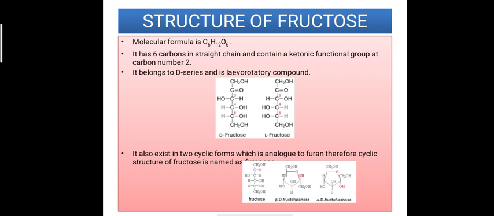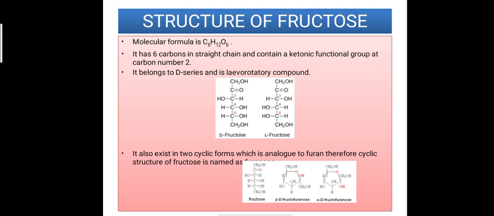Structure of fructose, it is another monosaccharide. The molecular formula is similar to that of glucose, C6H12O6. It has 6 carbon atoms in a straight chain containing a ketonic functional group at carbon number 2, the second carbon, while in the case of glucose, the aldehyde group is attached to the carbon chain. Now fructose belongs to the D series and it is levorotatory.